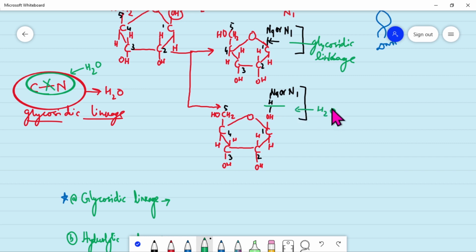This cleavage, which breaks the bond between C and N, is known as hydrolytic cleavage.